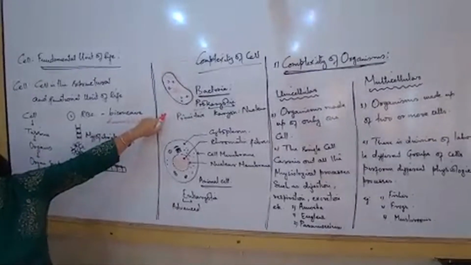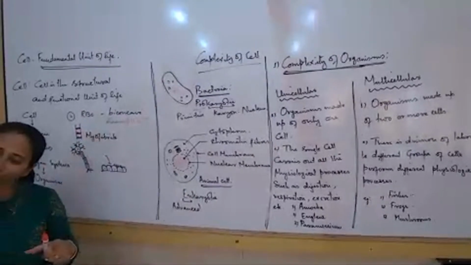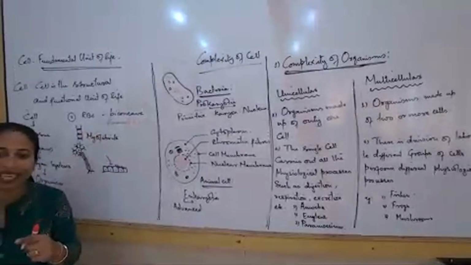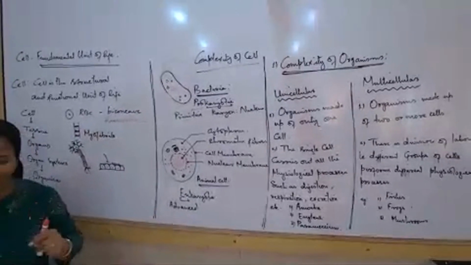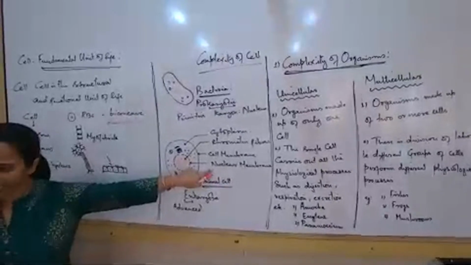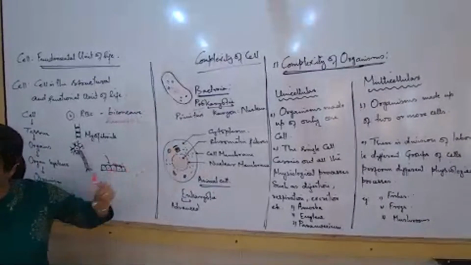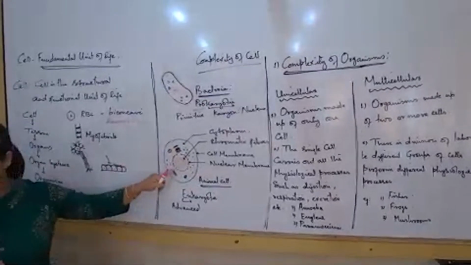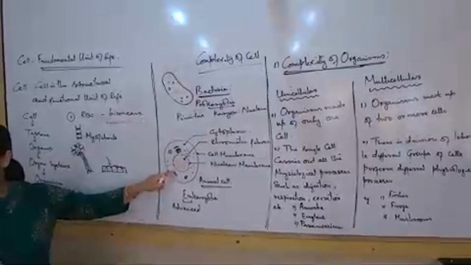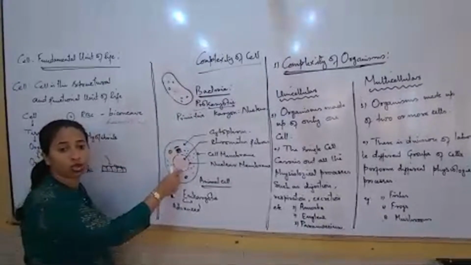What does that mean? It means that the chromatin is scattered in the cytoplasm and there is no boundary around it. Which boundary are we talking about? Nuclear membrane. In all cells, the nuclear membrane separates the cytoplasm and the nucleus. It is something like a wall. The nuclear membrane is something like a wall that separates the cytoplasm and the nucleus.